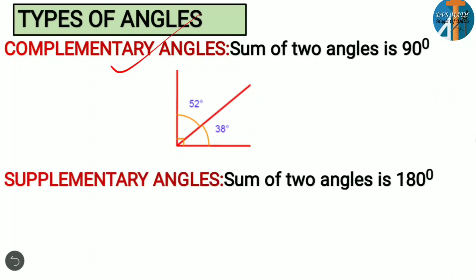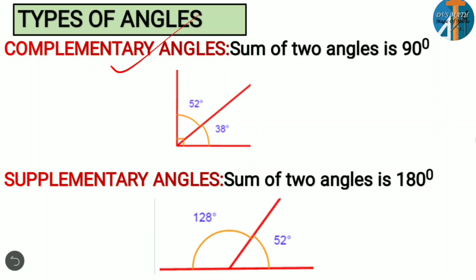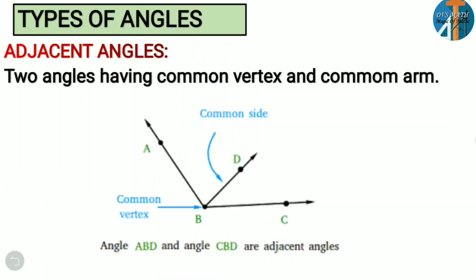Okay, then coming to the next, it is supplementary angles. The sum of two angles is 180 degrees. It means if you add two angles and their sum is 180 degrees, then they are called supplementary angles. So here you can observe 128 degrees, 52 degrees. If you add up these two, you are getting the sum as 180 degrees. So complementary angles: the sum of two angles is 90 degrees. If the sum of two angles is 180 degrees, they are supplementary angles. Clear?